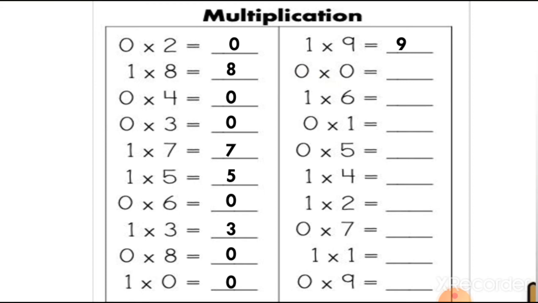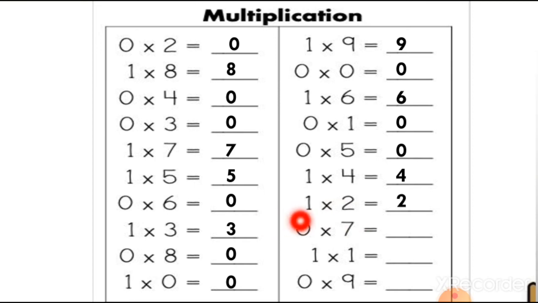0 multiplied by 0, it means 0. Now 1 times 6, we are multiplying 6 with 1. So 1 times 6 is 6. Now the next one, 0 multiplied by 1, it means 0. Whenever you multiply any number by 0, you will get the answer 0. So I will solve the rest of the worksheet for you. 0 multiplied by 5, the answer is 0. 1 multiplied by 4, the answer is 4. Now 1 multiplied by 2, 1 times 2 is 2. This much easy this is.